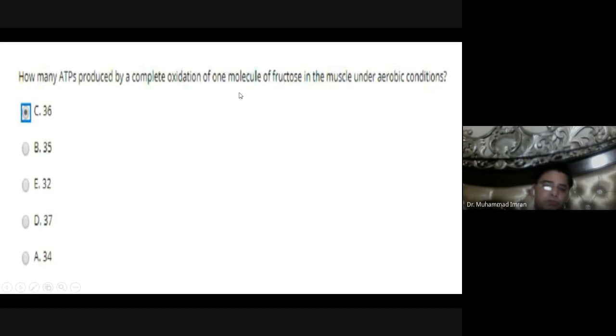So around, maybe you can say 36 ATP, because when fructose 1-phosphate is hydrolyzed by aldolase B enzyme, it produces glyceraldehyde and dihydroxyacetone phosphate. Glyceraldehyde is then changed into glyceraldehyde 3-phosphate with the help of a kinase. So 36 ATP, it is correct.